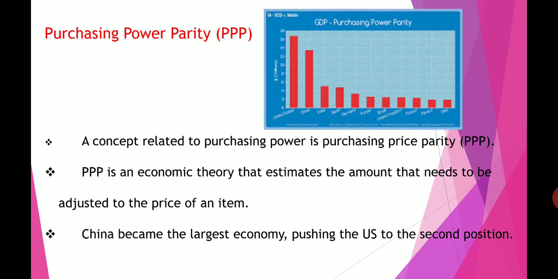The concept related to purchasing power is purchasing power parity, that is, goods and their prices. It is based on economic theory, so only based on the economy will the price level increase. It is based on our economic theory, gross domestic product.